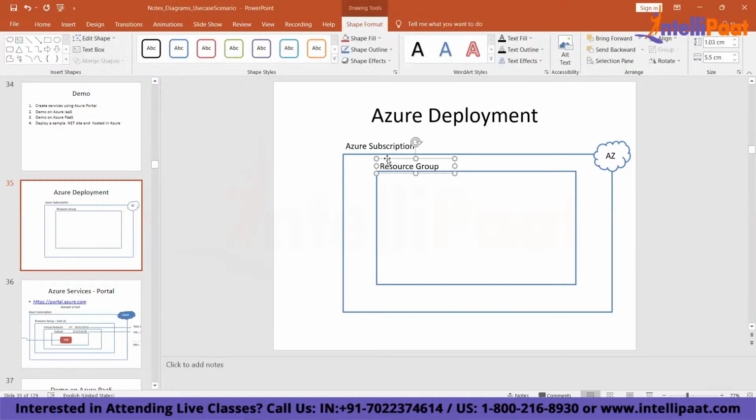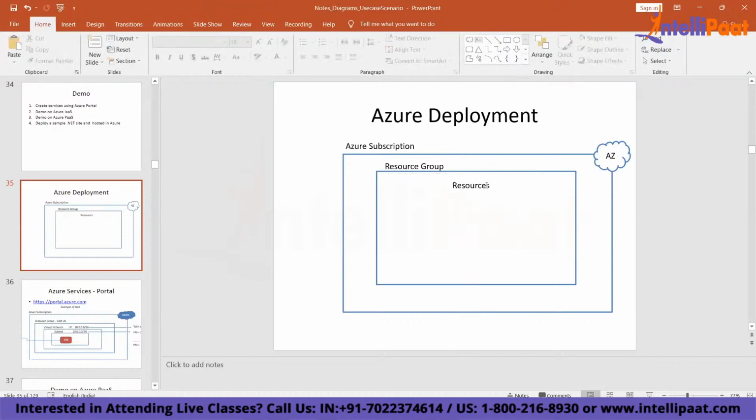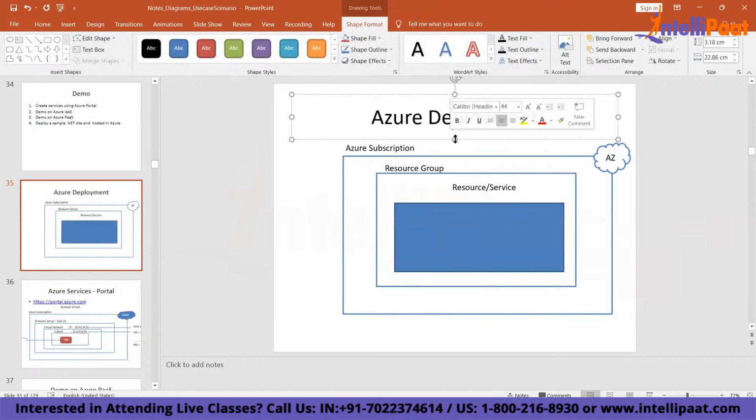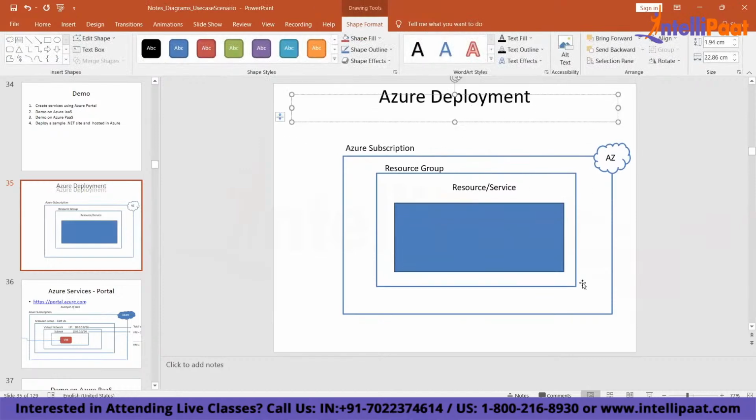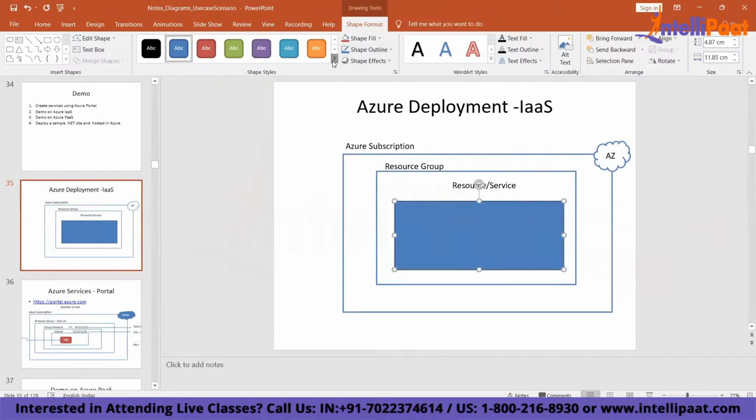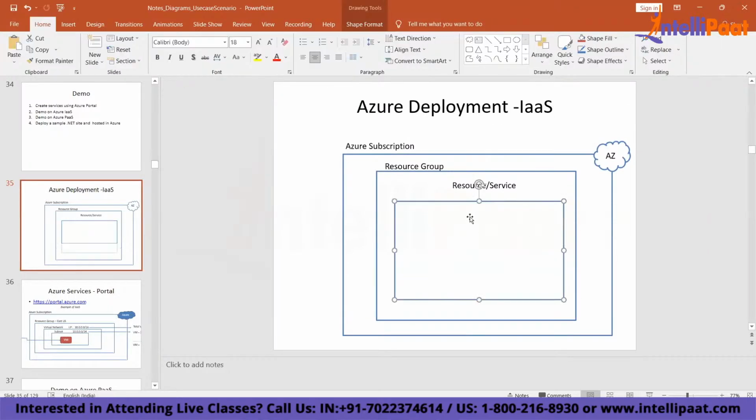Now, your resources can be anything. Inside this, you create your resources, right? Now, what will be the resources? You call it a resource or you call it a service. The first service will be a network. I'm talking about IaaS, and I'm going to show you a demo. So for infrastructure, what do you need? You need a network, right? So you're going to create one.